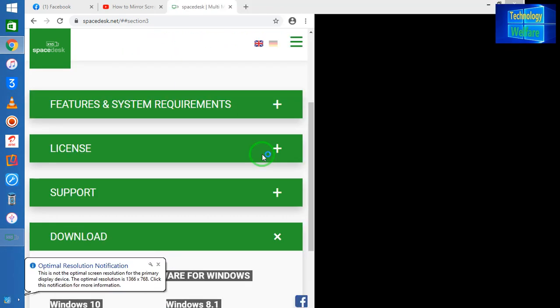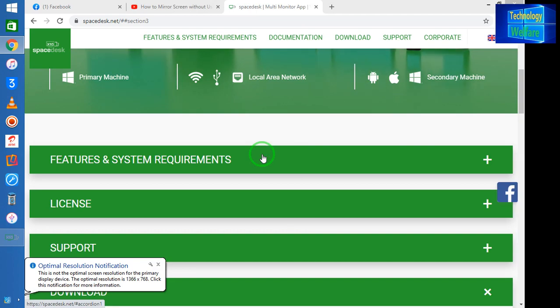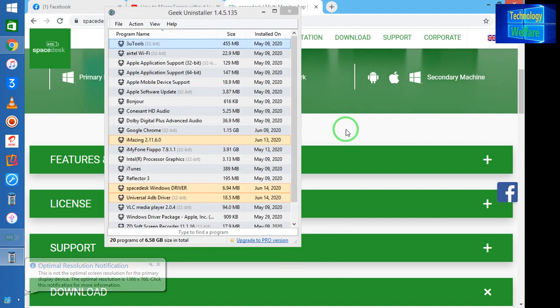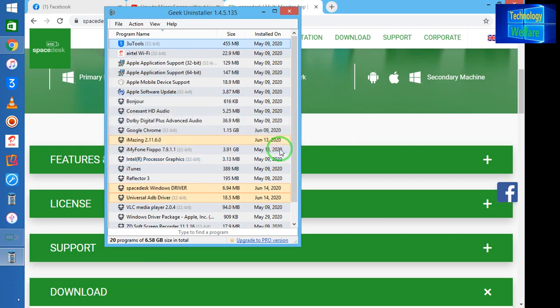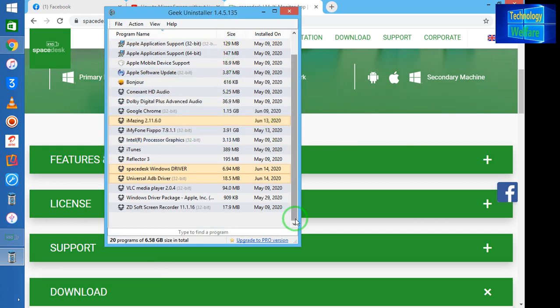Actually here I have opened this in portrait automatically, that's why it is happening. Let me cancel it, and of course here I can uninstall and install. So the whole computer command is in your hand, guys, without using any internet connection or data cable.